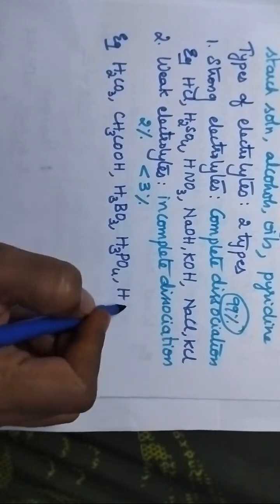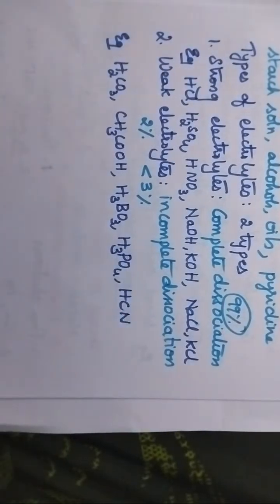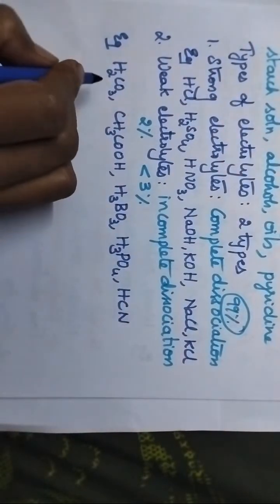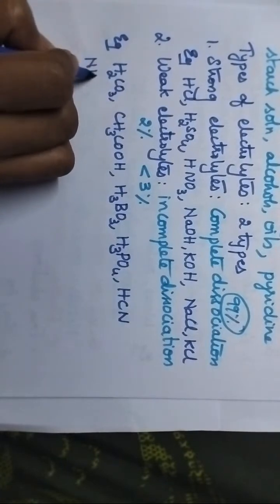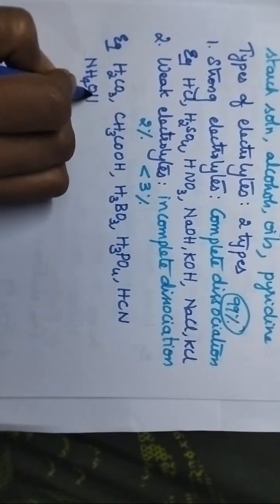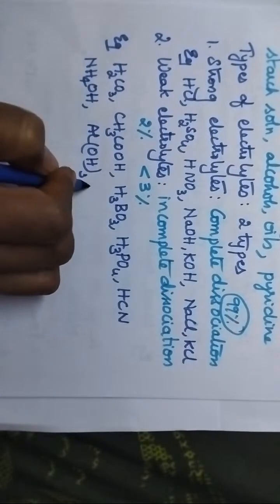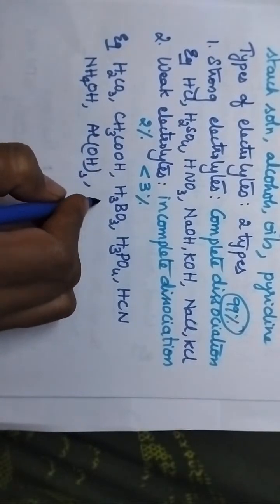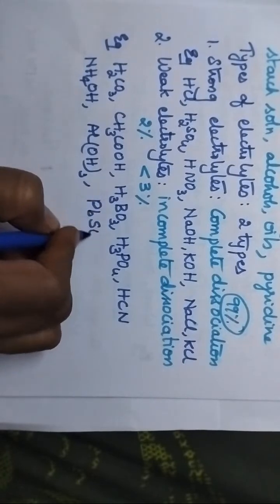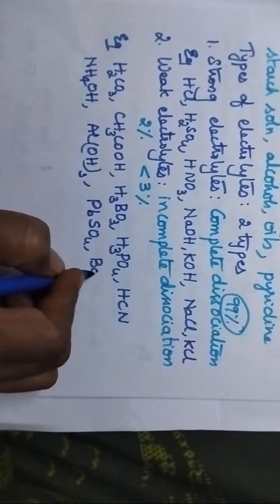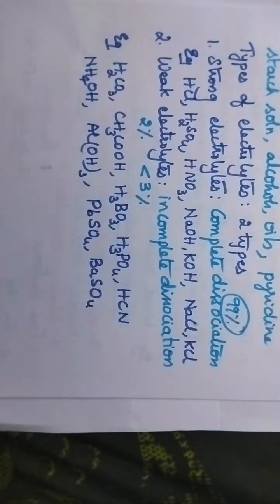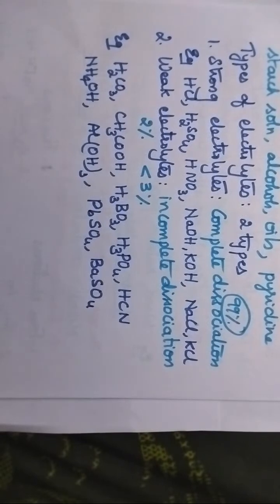Try to remember all the examples of weak electrolytes. Bases include ammonium hydroxide, aluminum hydroxide, and salts like lead sulfate, barium sulfate, etc. These are good examples of weak electrolytes.